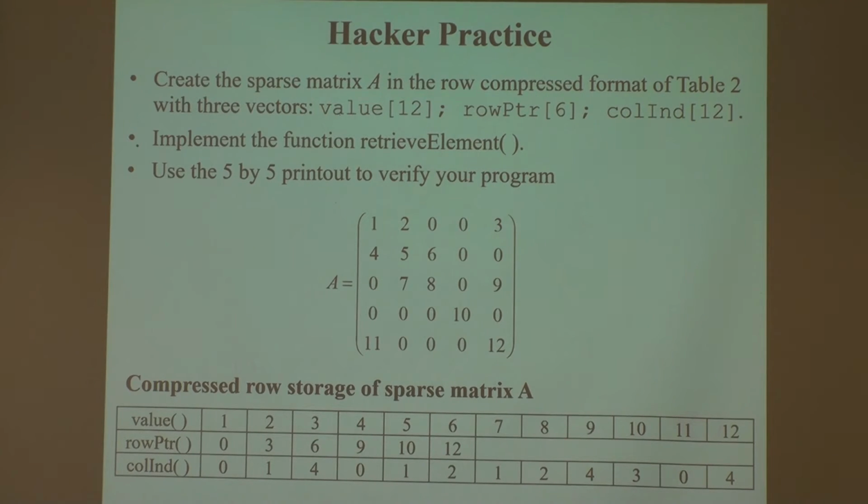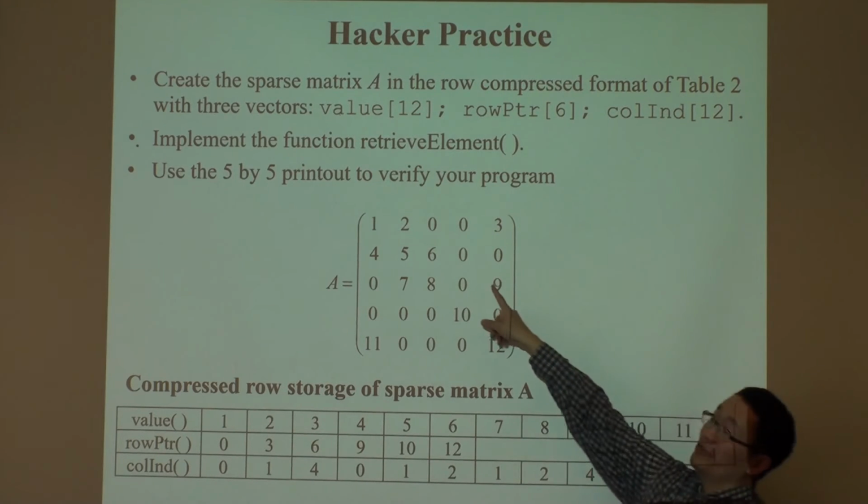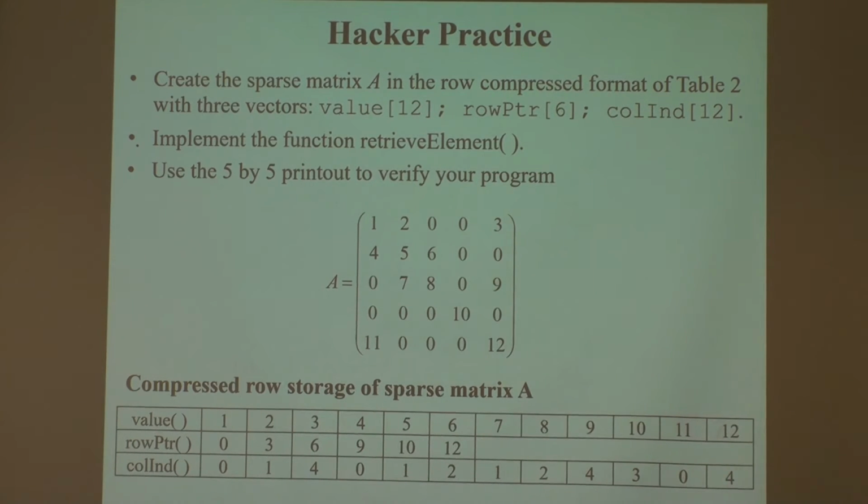The retrieve element should give back the element at that position. Imagine you want to print out all elements in that format. So walk through all the possible row and column indices and use this data structure to retrieve the value, every value, including the zeros. When the retrieve falls on a zero location, it should print out 0. The retrieve element takes the row index and column index of the matrix. You know the rank is 5.